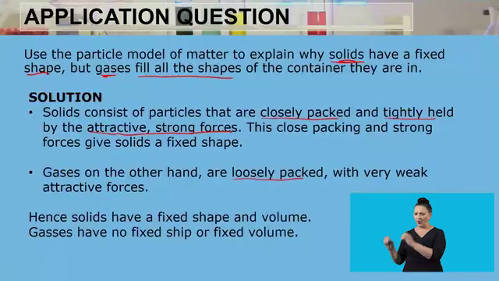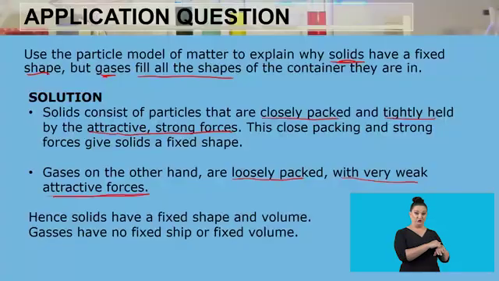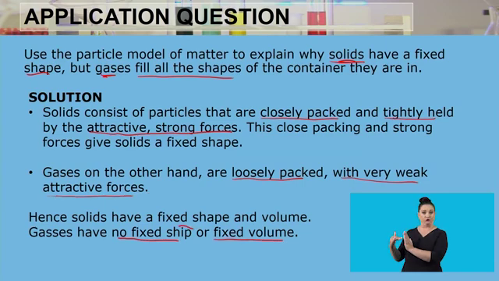Whereas gases, on the other hand, are loosely packed with very weak attractive forces. And because the attractive forces are very weak, those gas particles are able to move around randomly within that given space and fill up the container. Which is why solids have a fixed shape and volume, and gases don't have a fixed shape, and also they don't have a fixed volume.